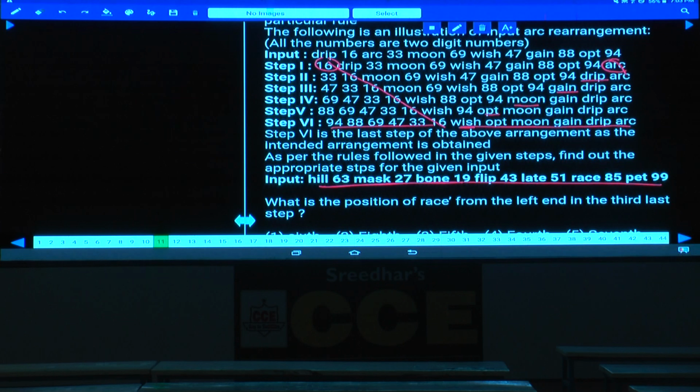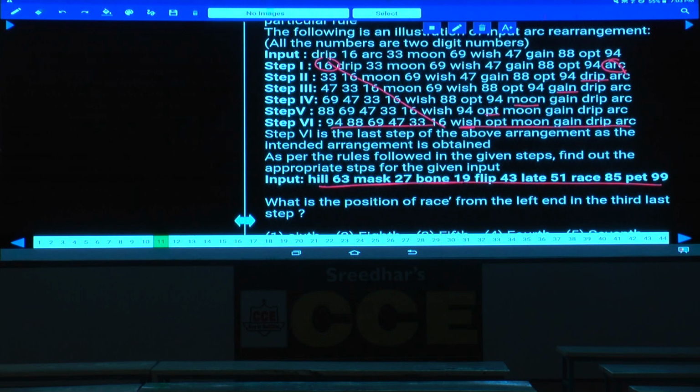How many steps will be there? 6 steps. 5 questions will be given on 6 steps. On each and every step there will be a question, isn't it? Hence it is always advisable for you to work out the entire procedure if it is based on a single input. For each and every question, if it is a different input, then it is not at all advisable, okay? Because yesterday you have discussed about it, isn't it?